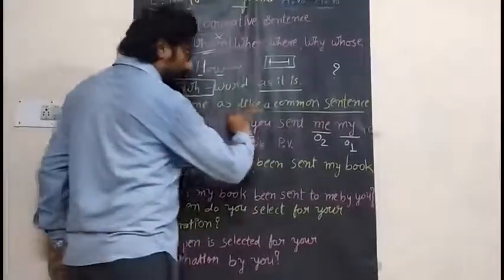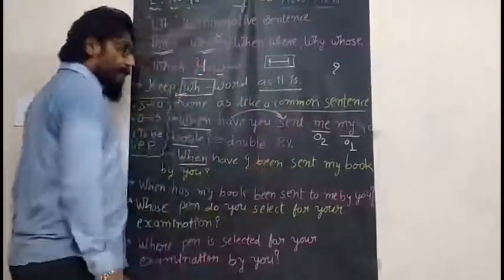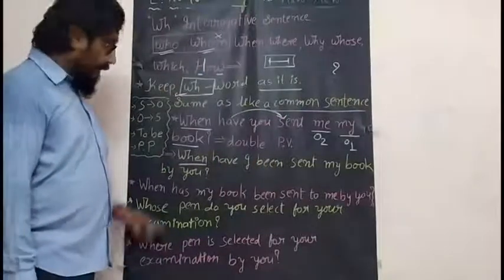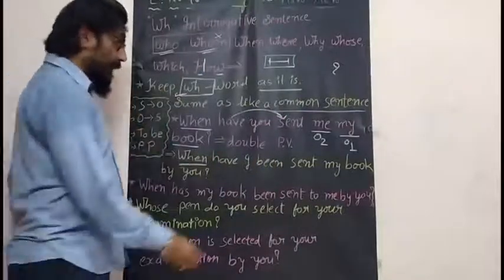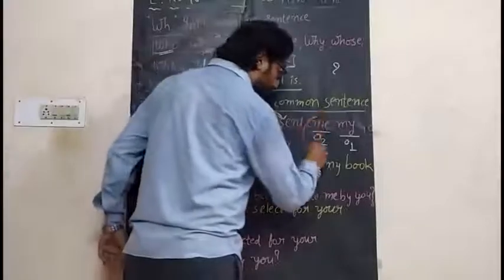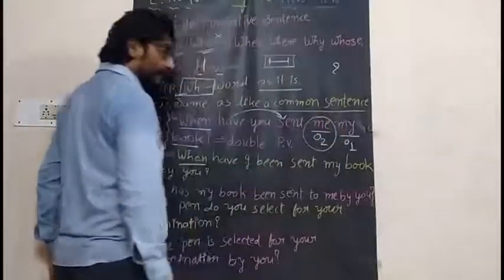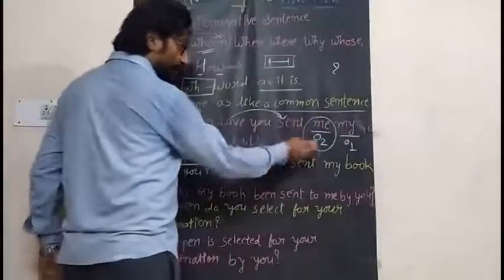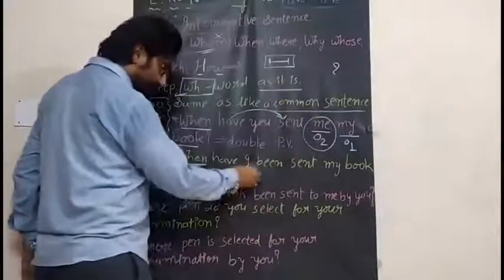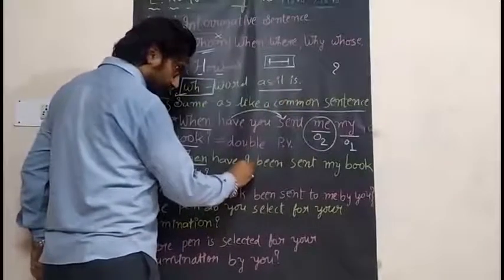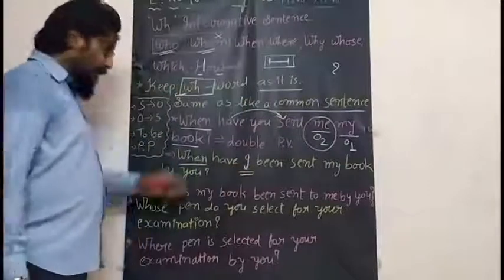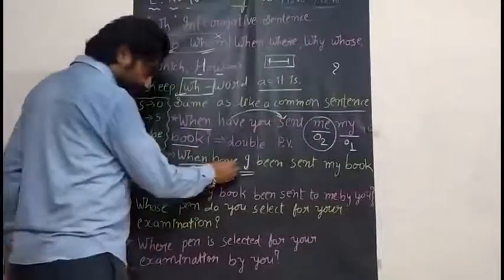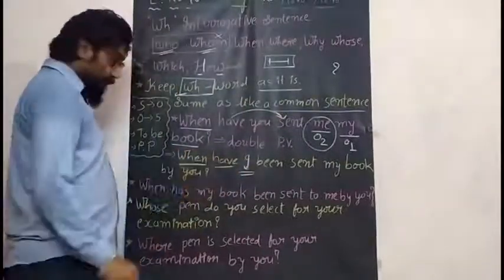According to the given tense, have sent, this is present perfect. According to present perfect, I transfer O2 to the first place. The given one is OC, OC should be converted into NC, so I have written here I. With I, what should I use? I have used here have.